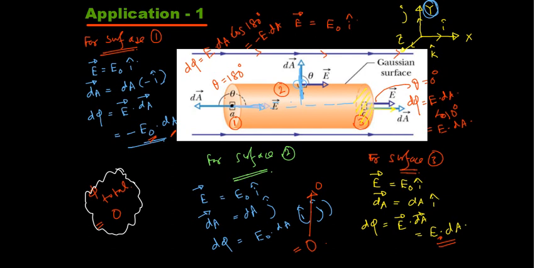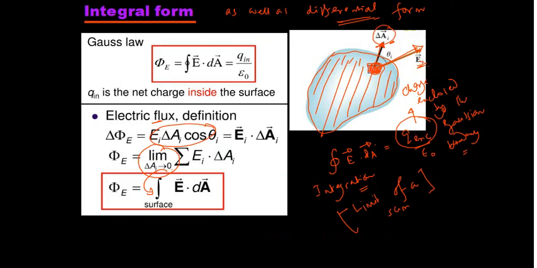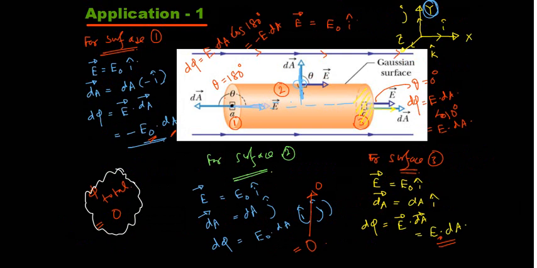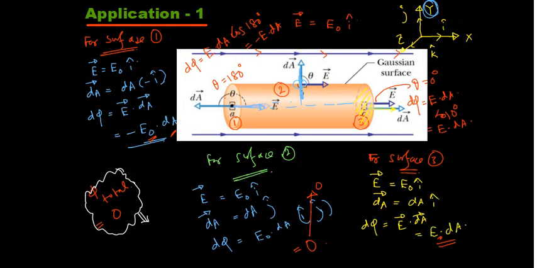Correct? So when the net flux through the cylindrical element is equal to 0, from Gauss's law, as we have stated, the flux is equal to Q enclosed by epsilon naught. So since the net flux is equal to 0, Q enclosed is also equal to 0.